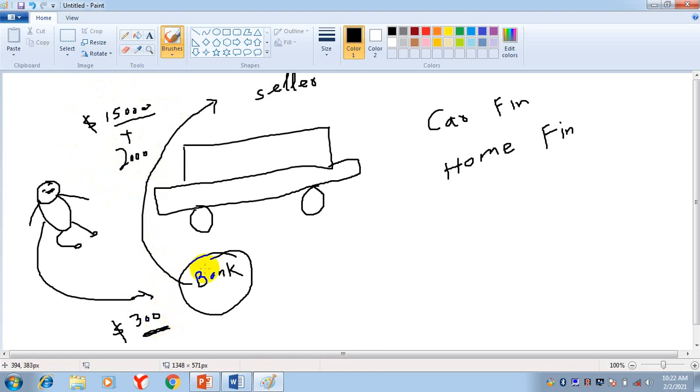Now in this case, the ownership of this car will be with the bank. Ownership will be with the bank means the documents of the car.